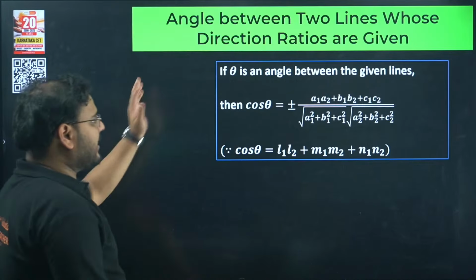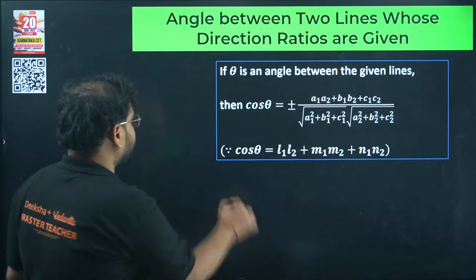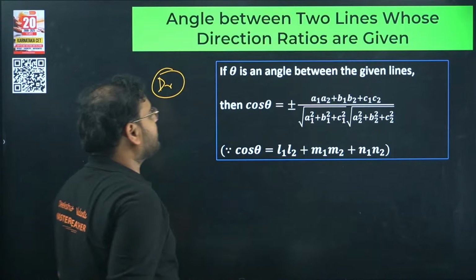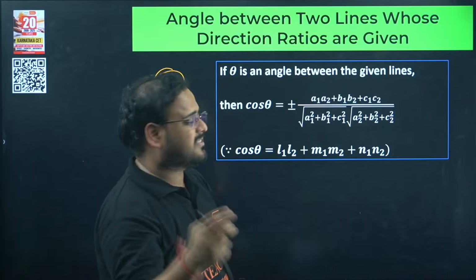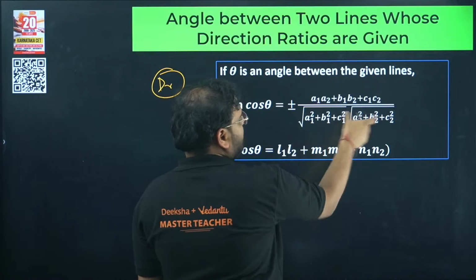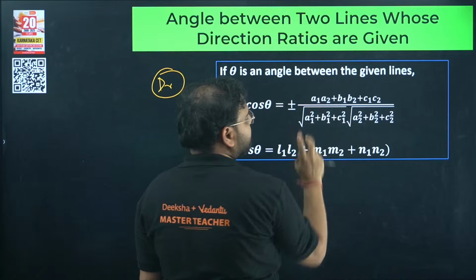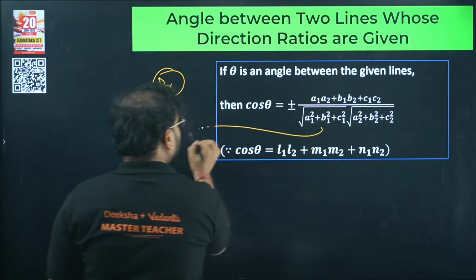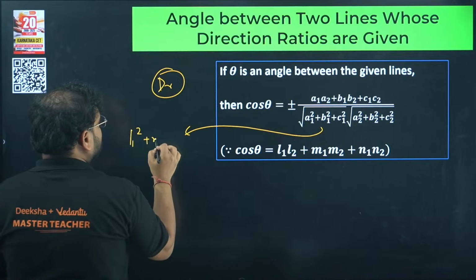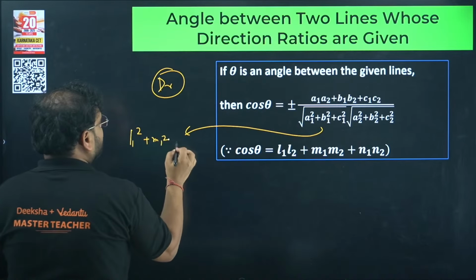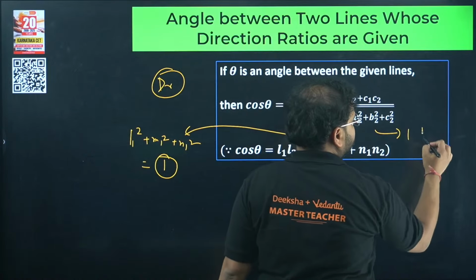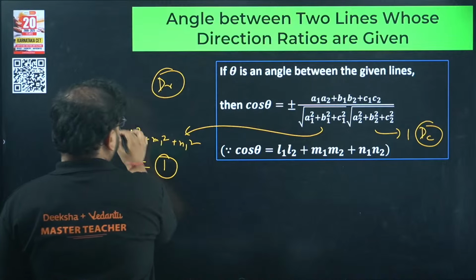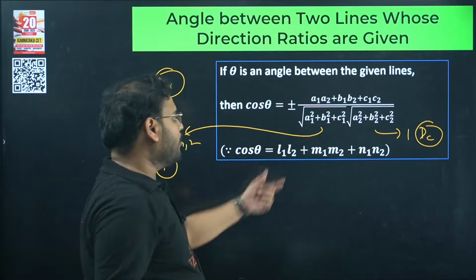Angle between the two lines, again the same concept, now with the help of DRs. Direction ratios, check here. This is the same thing. We had no values over here because it was DCs, but in this case we'll have the magnitude as square root of a1 square plus b1 square plus c1 square. Because in the previous case this was going to be what? L1 square plus m1 square plus n1 square, and you all know this is going to be 1. That's why we did not write this part, because it was going to be 1 in the case of DCs. But in the case of DRs, the whole thing has to be written over here.